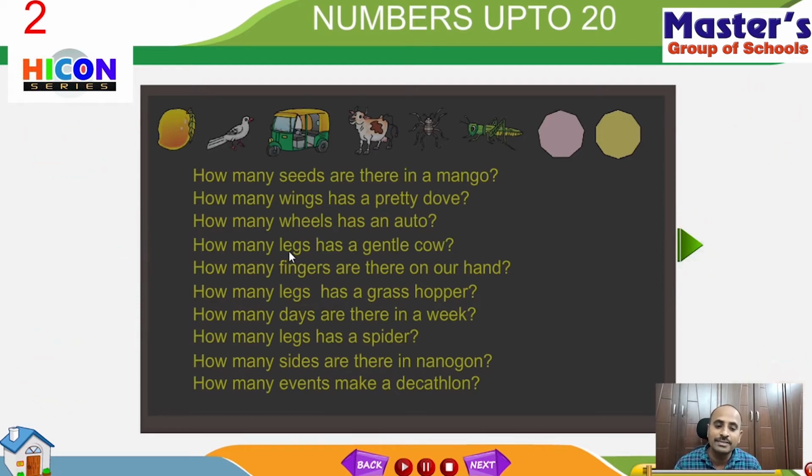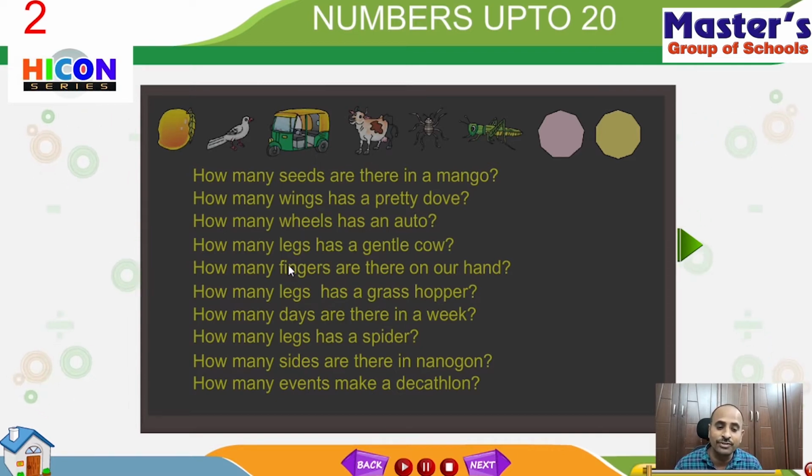How many legs has a gentle cow? Children, see the picture of the cow. Almost all animals like cow and cat, dog, and wild animals like tiger, lion, cheetah, most animals have four legs. So the answer for the fourth question is four legs.